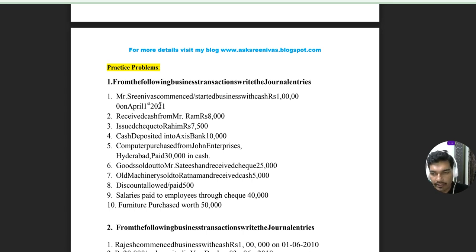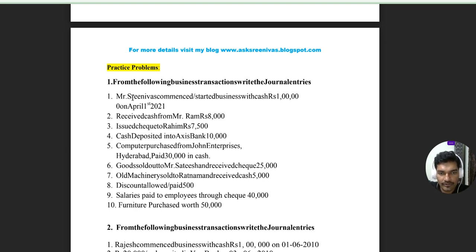So we need to identify whether Srinivas is a receiver or giver. In this context, Srinivas is giving 1 lakh as credit to the business. So he is the giver. As per the personal account golden rule, debit the receiver, credit the giver. Giver we should always write on the credit side.